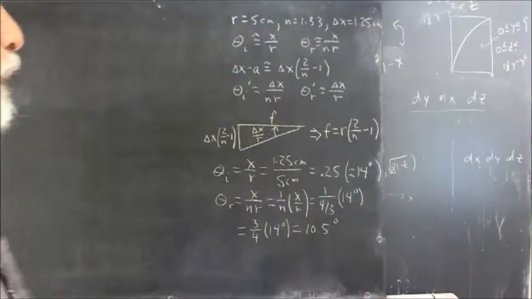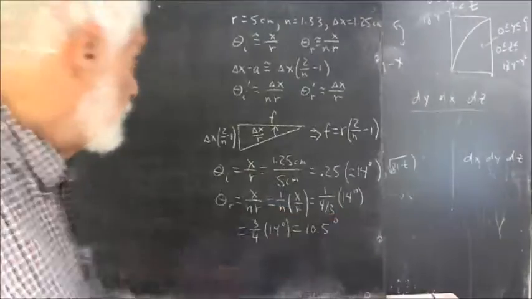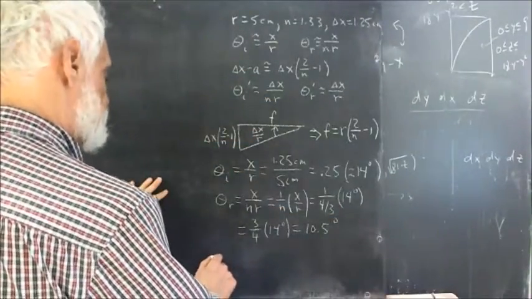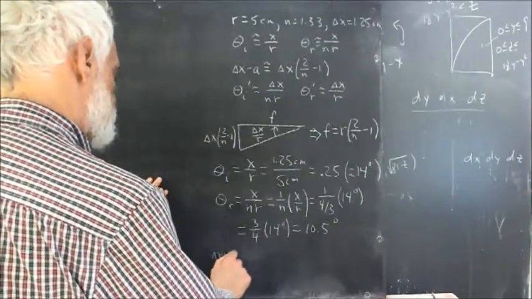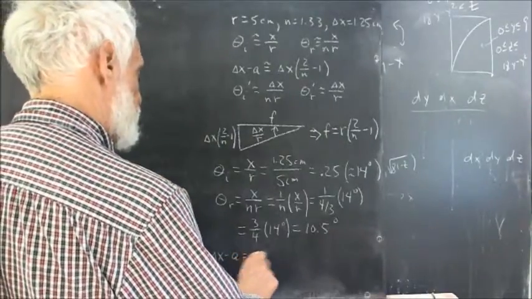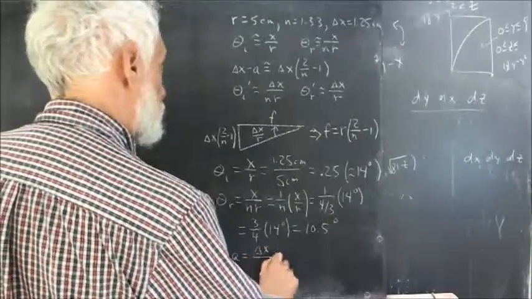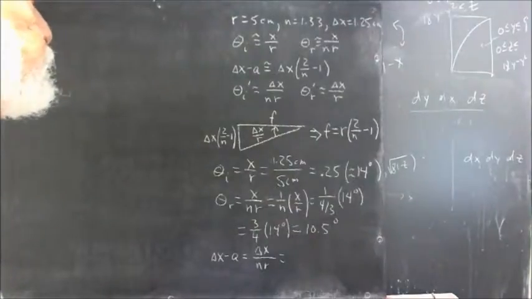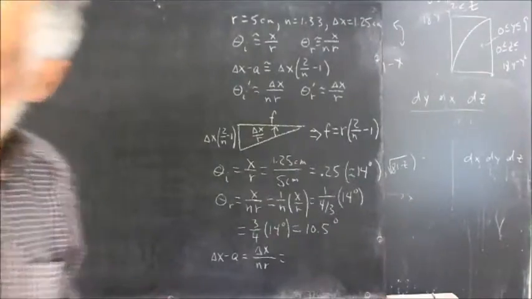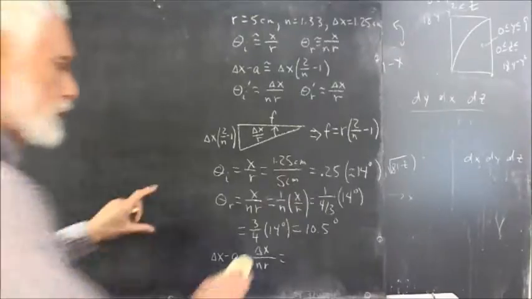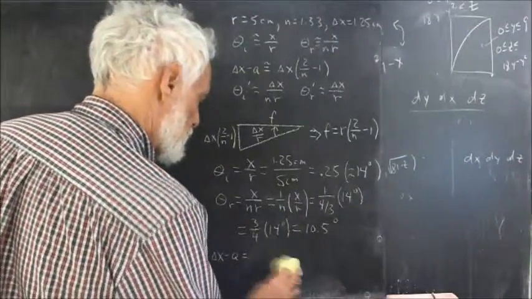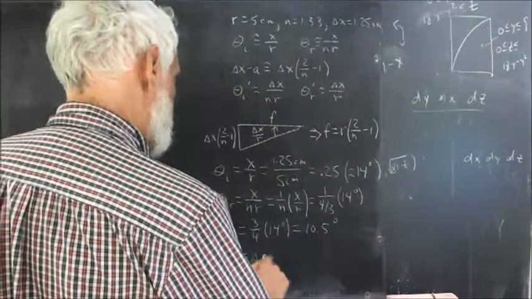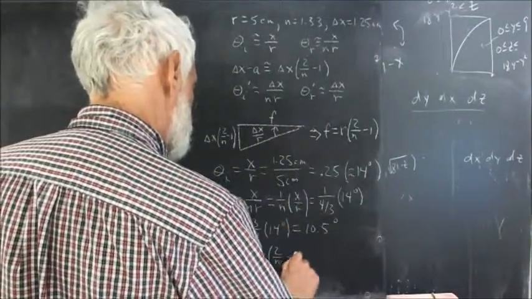Now, the distance at which the refracted ray hits the back is delta X over NR. And looking without thinking, don't do that yourself. It's delta X multiplied by 2 over N minus 1.